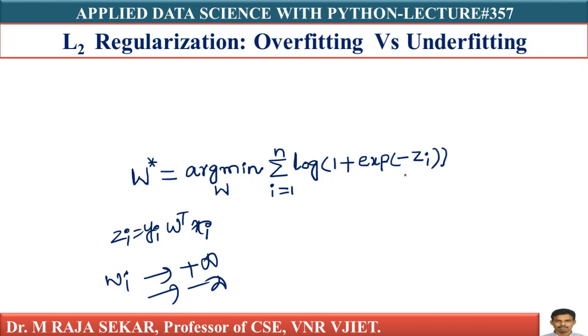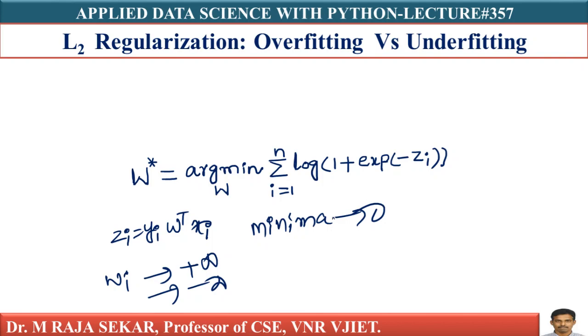Your minimum value becomes 0. How do we not let that happen while constructing the whole optimization problem?